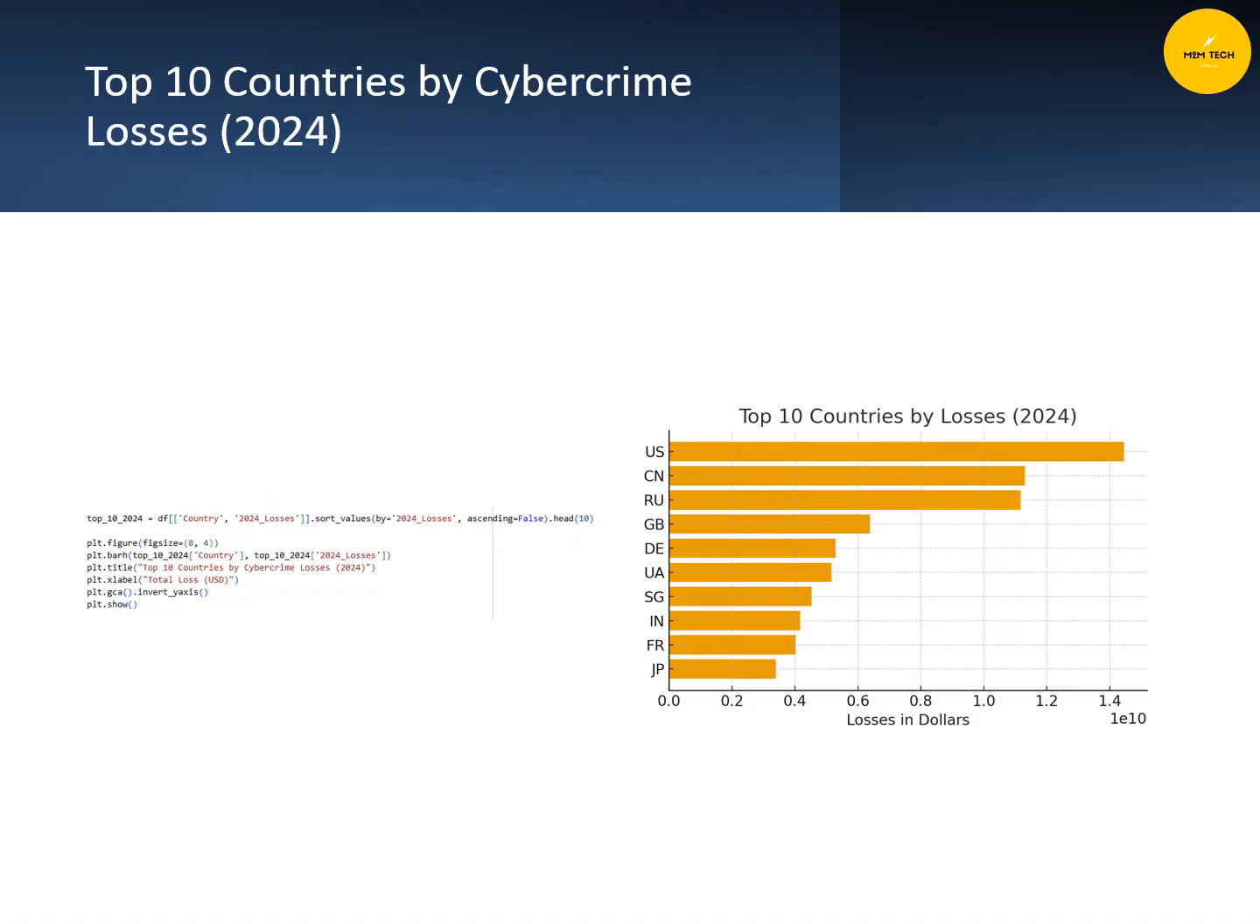In this chart, we are focusing on countries with the highest financial losses in 2024. The United States, China, and Russia top the list, which makes sense given their size and digital infrastructure. However, countries like Germany and Ukraine are also in the top 10, possibly due to ransomware or the geopolitical situation going on. This helps identify where cyber defense needs to be strongest and where global SOC teams may need to focus their attention and monitoring.